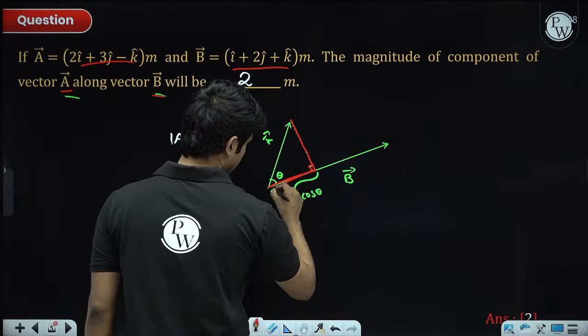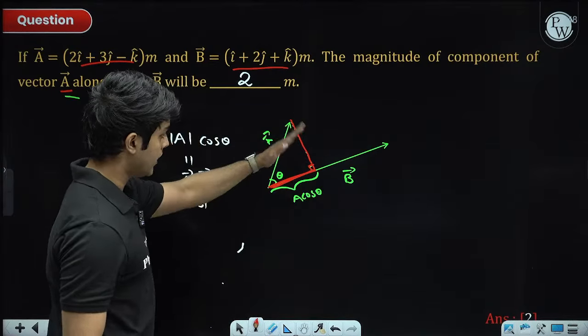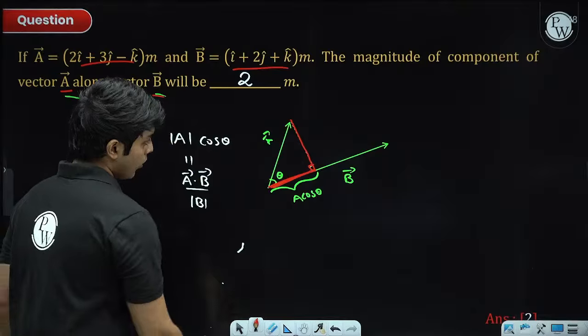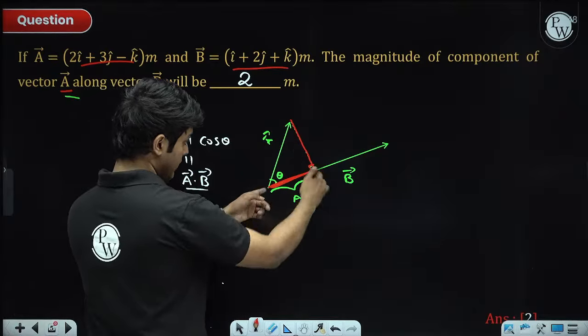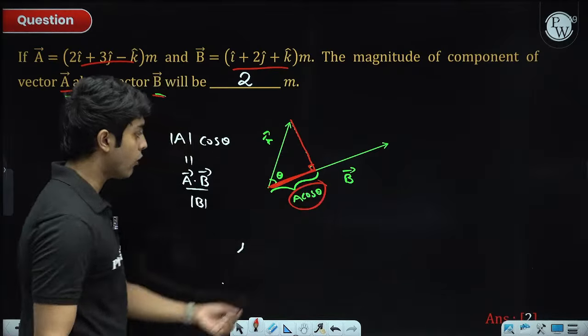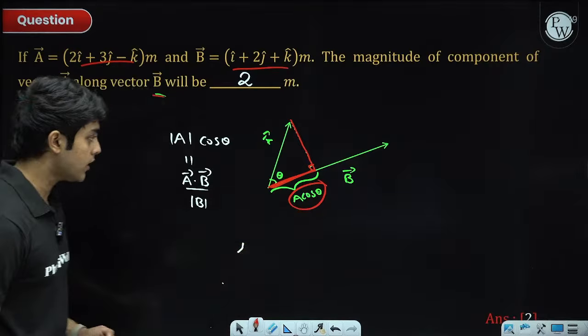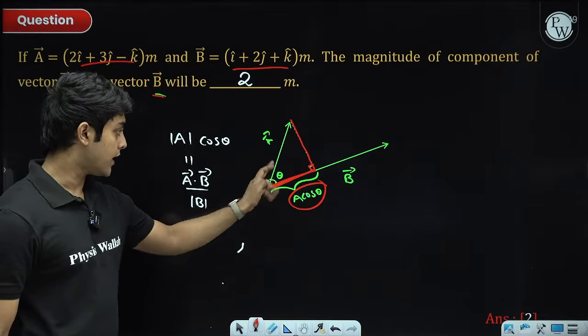This particular length is the component of A along the direction of B. Using trigonometry, this length is A cos theta. So we want A cos theta. That is the question. Now, how do we find cos theta?